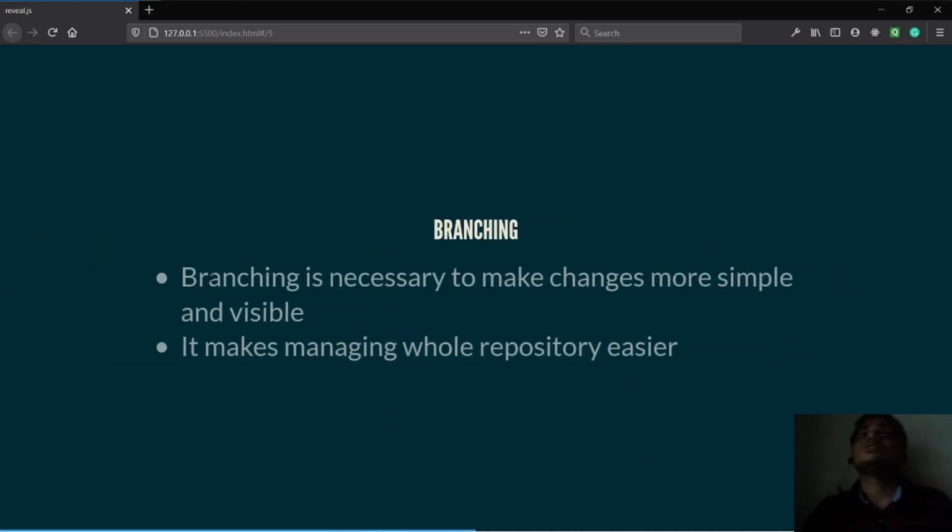So branching. Branching is very necessary. Now why is branching necessary? Consider you are working with your friend, and you are supposed to work on, let's say, 2 or 3 interfaces, and he is working on 2 interfaces. You wrote your interface and pushed it on GitHub. He wrote his interface and pushed it on GitHub, but there is some error, that your page is not linking to the pages that he made.